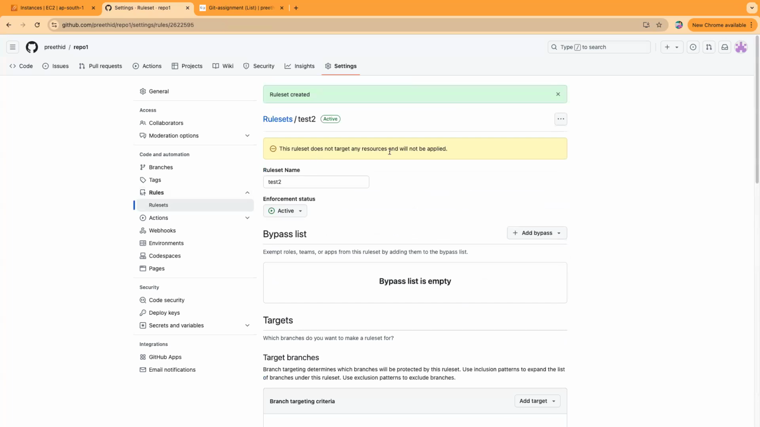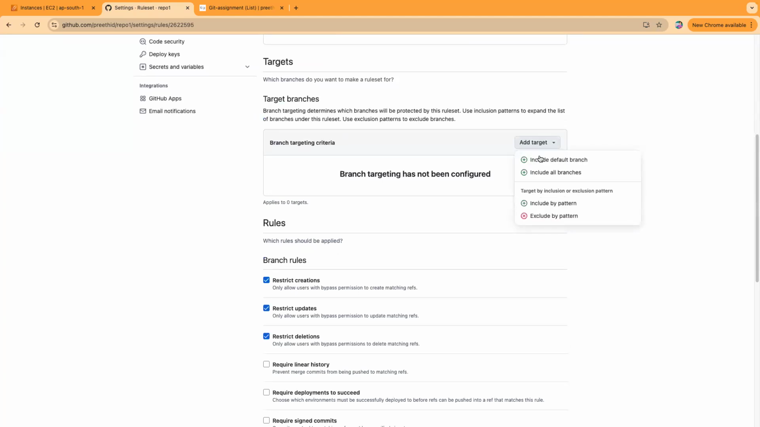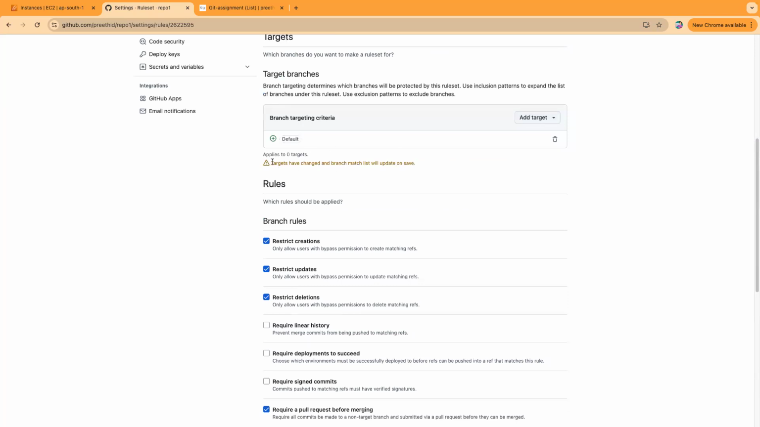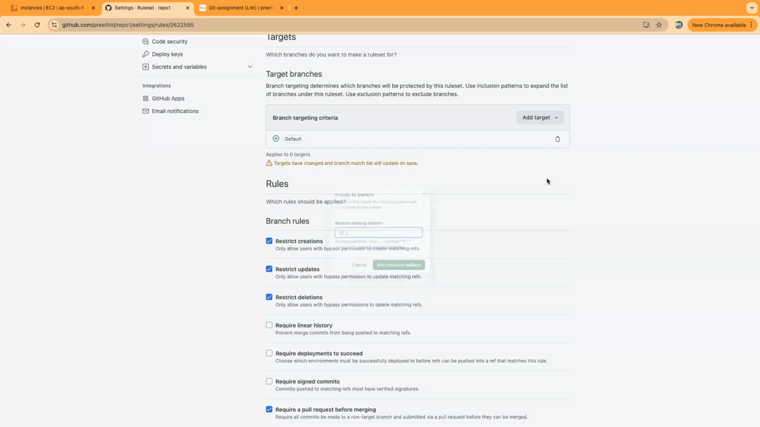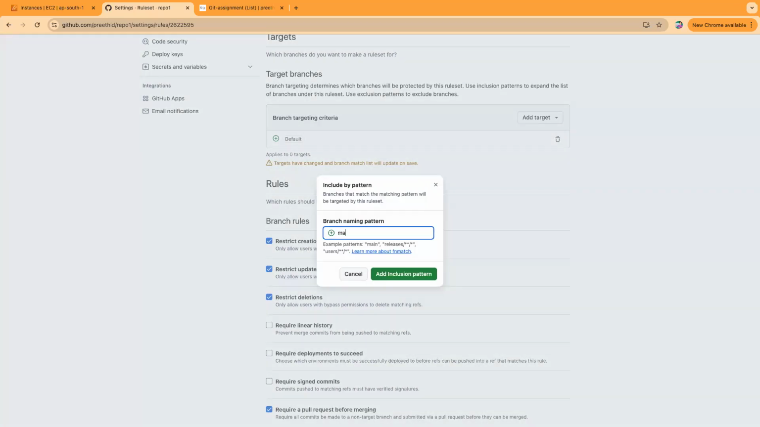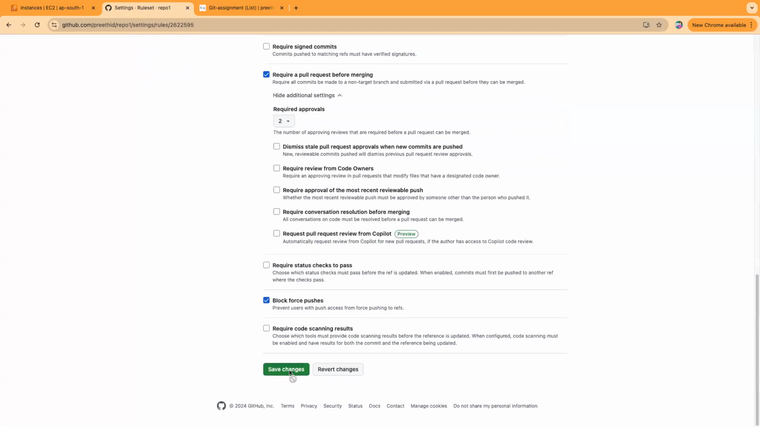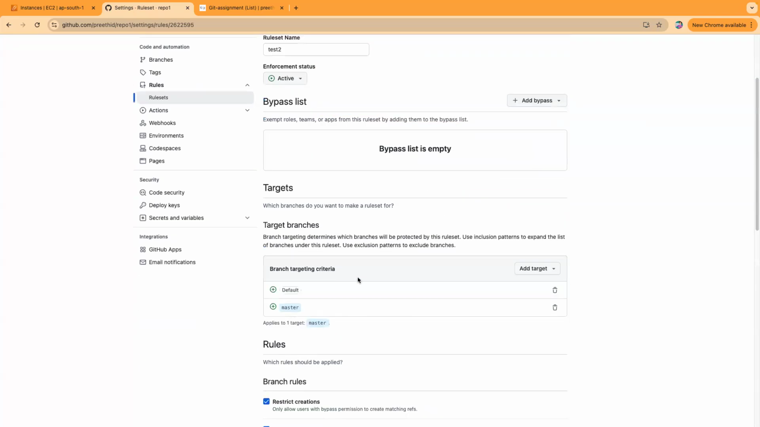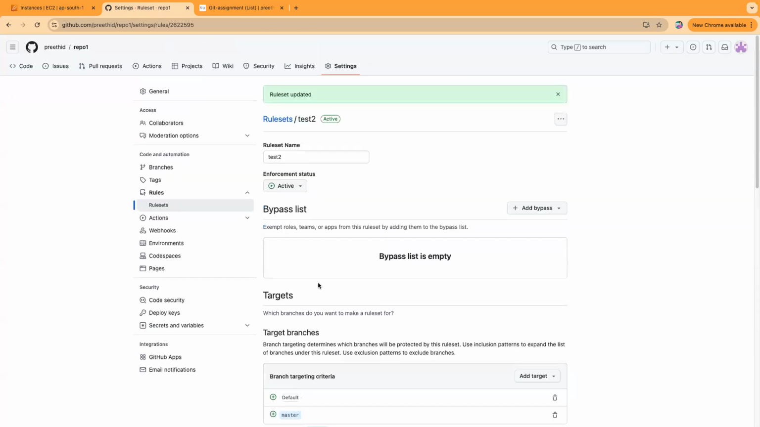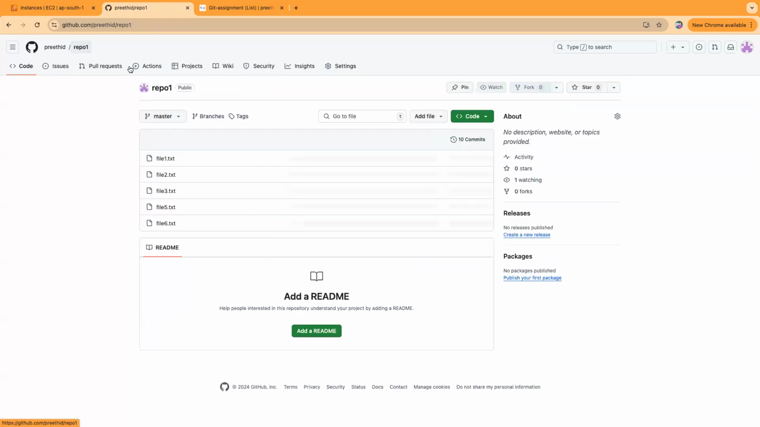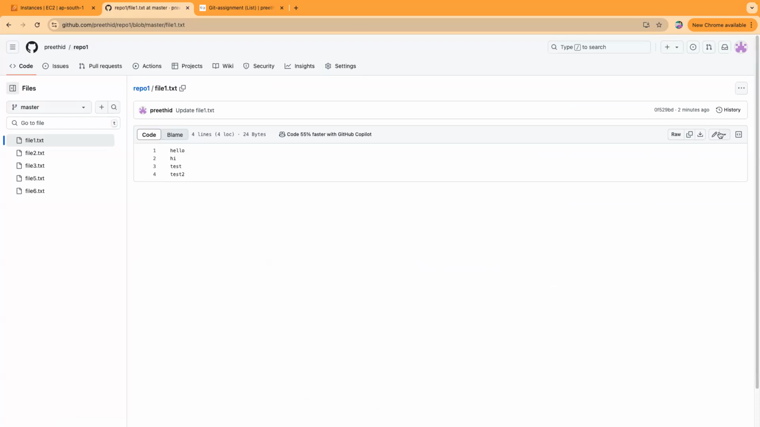It says it does not target any resources and will not be applied. Targets, okay. Include all, okay. Include the default branch. Applies to 0 targets. Targets are not added. Yeah, let's add a target also and see. But this is not how it was. But anyway.